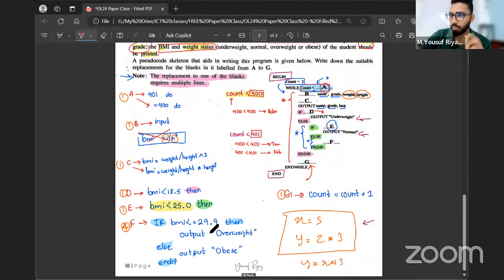Again, I use the words unless you have to. In certain places, you have to. Without assumption, you can't do the question. But in this question, you can do the question. See, weight is given, height is given as a variable name.